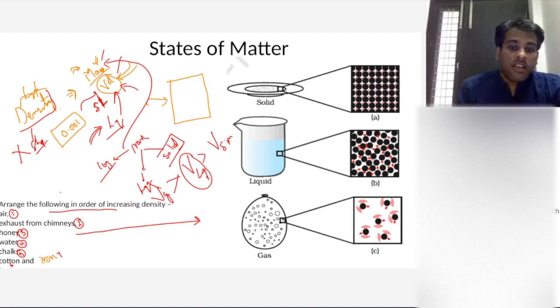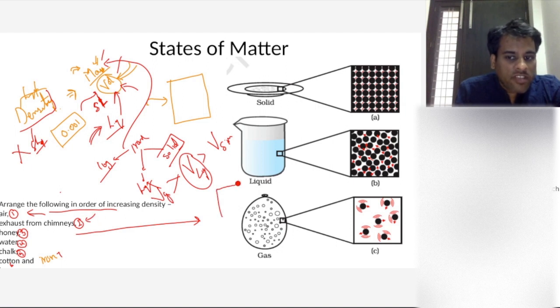Okay, let's do it. First, the confusion is between 1 and 2. Right? Exhaust from chimney and air. Achha, if I fix the volume, right? In this volume, I put air, and in same volume, I put exhaust from a chimney. Which one will have more mass? Solid particles are present in exhaust, so more mass will be present in the same volume.